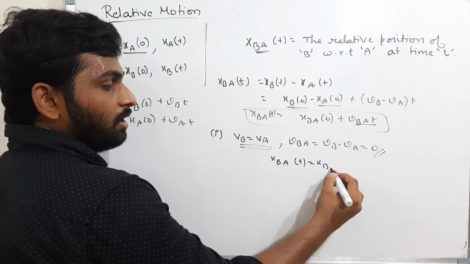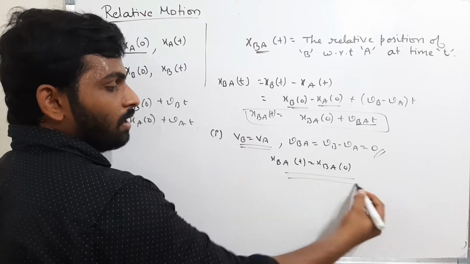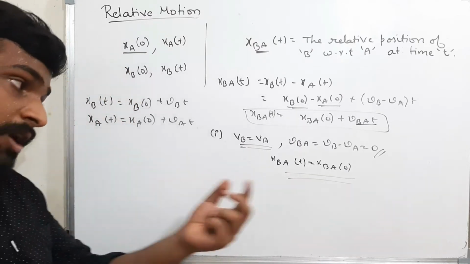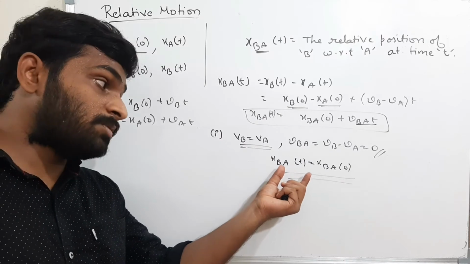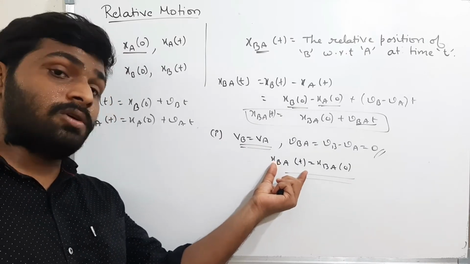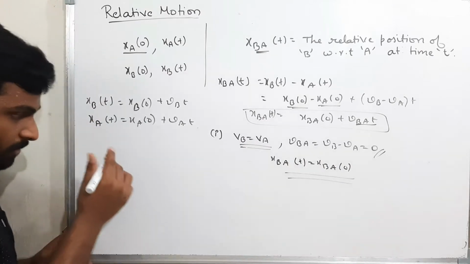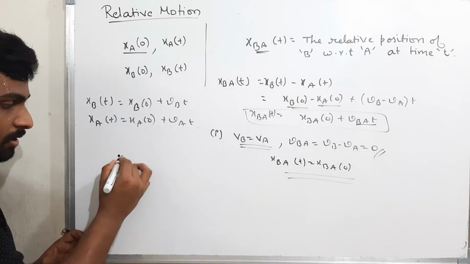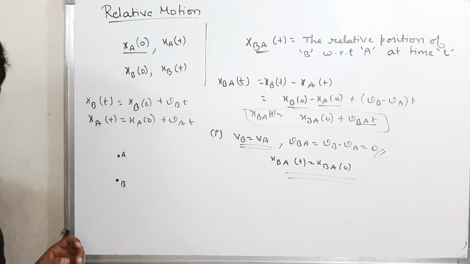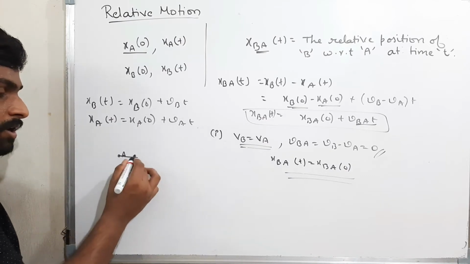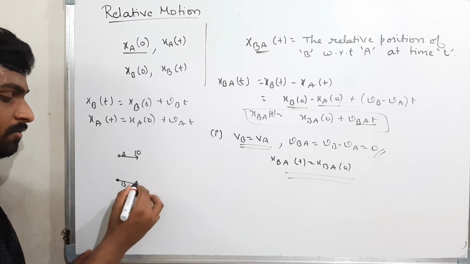Therefore, xba of t equals xba of 0. What is the meaning of this? The relative displacement, the relative position between B and A after some time is equal to the initial relative displacement. That means here, both the bodies are here, A, B. The velocity of A is 10, and here the velocity of B is also 10.